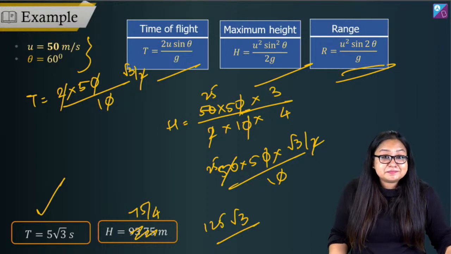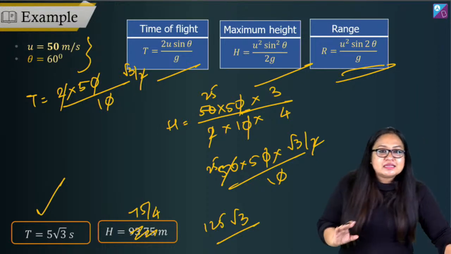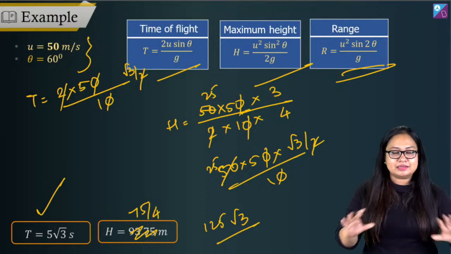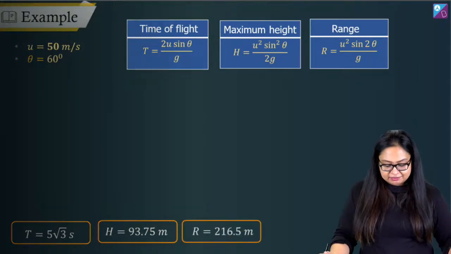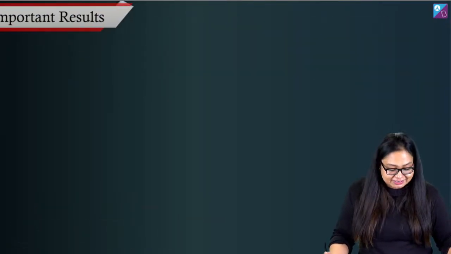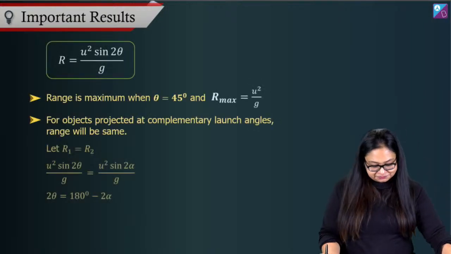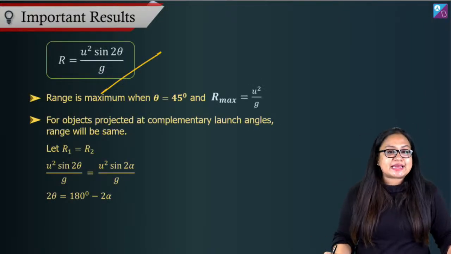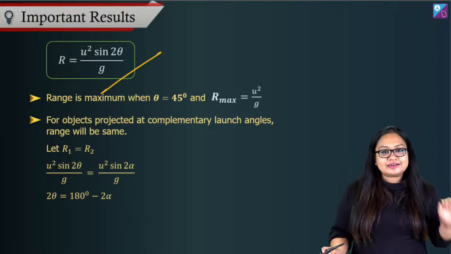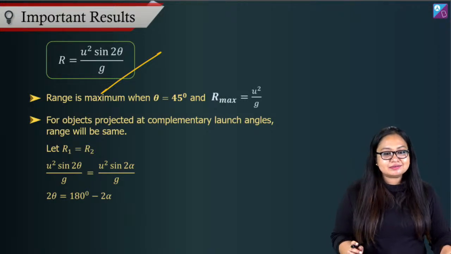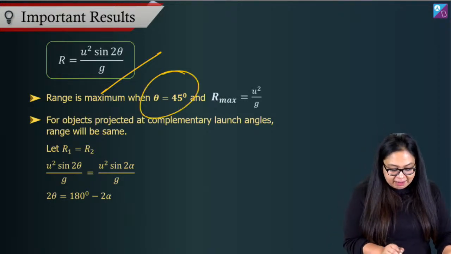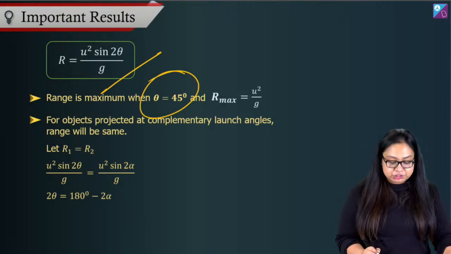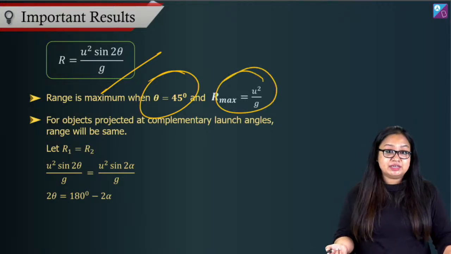All right? Okay. So, now that we've understood how to apply these equations, well, we've done the basics, right? Let's move on. Let's find something more challenging. Now, when we talk about range is u square sine 2 theta by g, and range will be maximum when? Range will be maximum when theta is equal to 45 degrees. Alright? And maximum range will be how much? u square by g.